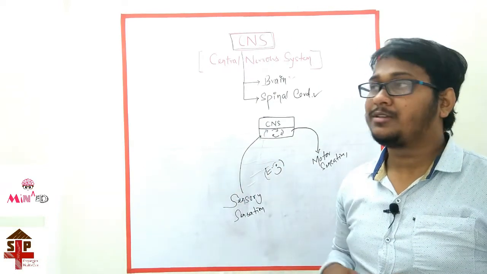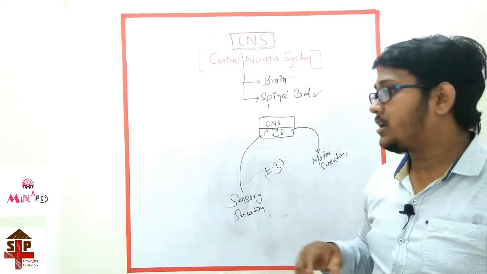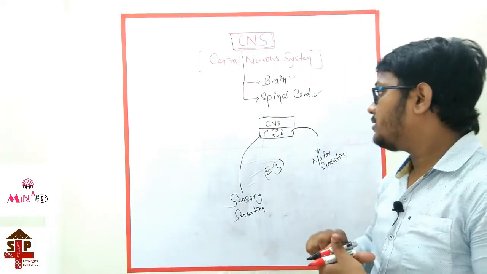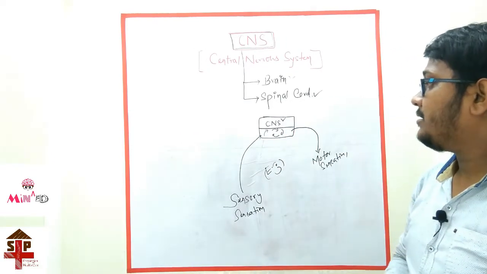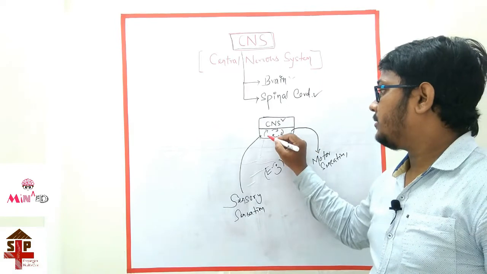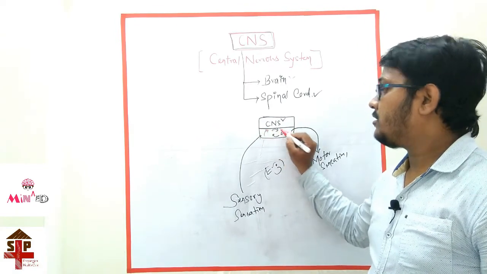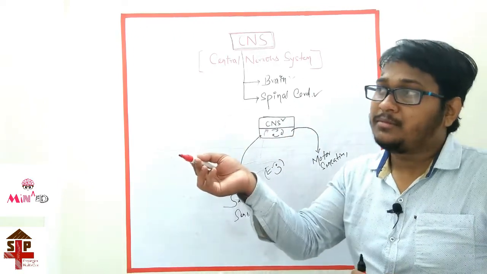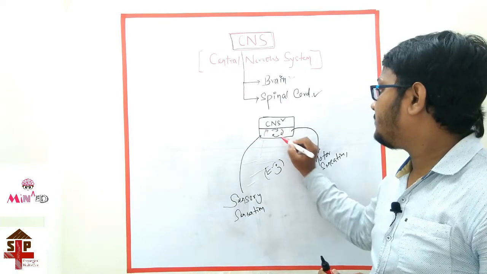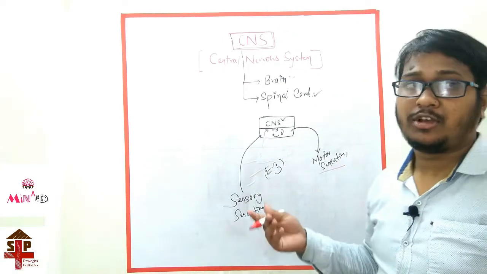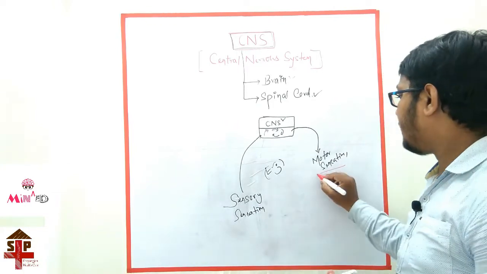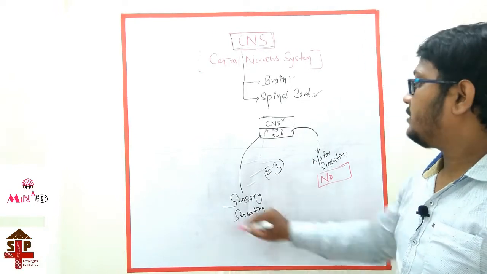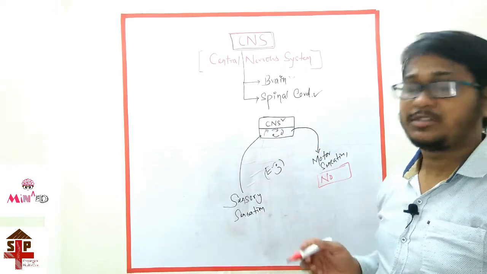When I see the player's face, the visual response goes to the central nervous system, and the central nervous system compares the present and past situations, whether I saw him before or not, and then it gives a motor response. If I didn't see him previously, I say no, I didn't see him before. In this process the central nervous system and peripheral nervous system work together.